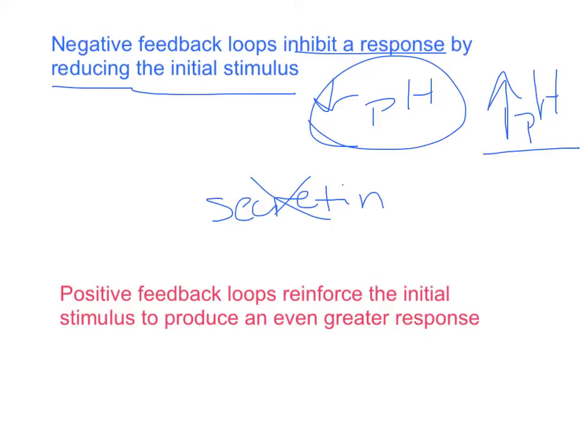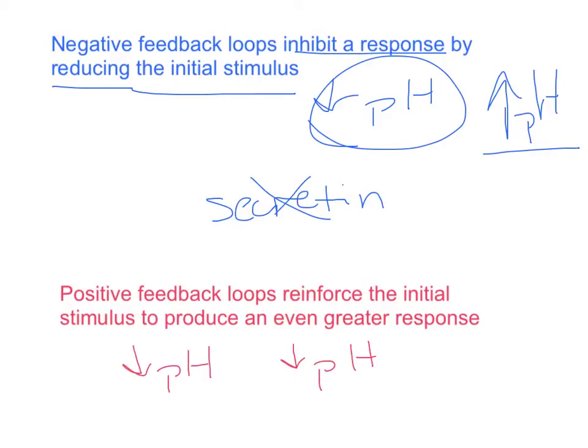A positive feedback loop reinforces the initial stimulus to produce an even greater response. For instance, if my pH was low, I'm going to reinforce my initial stimulus of the low pH, and I'm going to encourage my pH to go even lower. That would be a positive feedback loop. We don't have a ton of examples of that in our body. Examples would be blood clotting and uterine contractions. We'll look at a picture for uterine contractions in just a second.